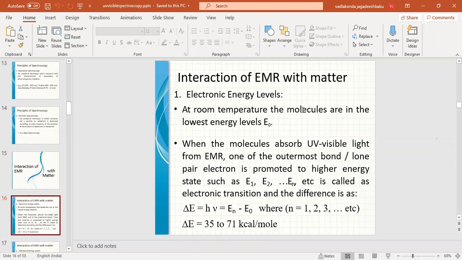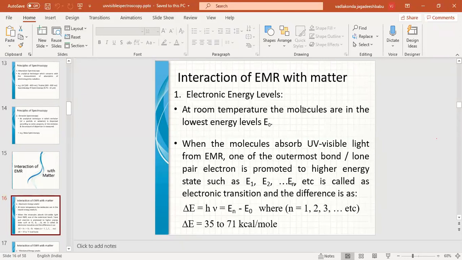Means if we have two energy levels like E1 and E2, in between E1 and E2 we have a number of vibrational energy levels starting from V0 to Vn, and in turn those vibrational energy levels V0 and V1 will have many rotational energy levels like R0 to Rn.